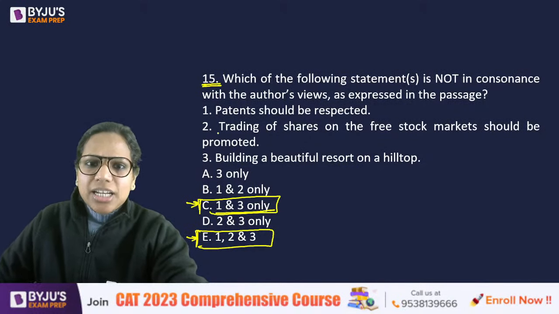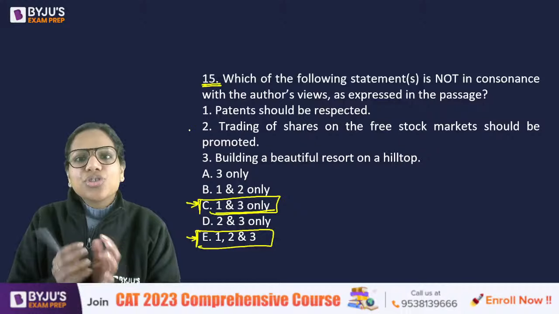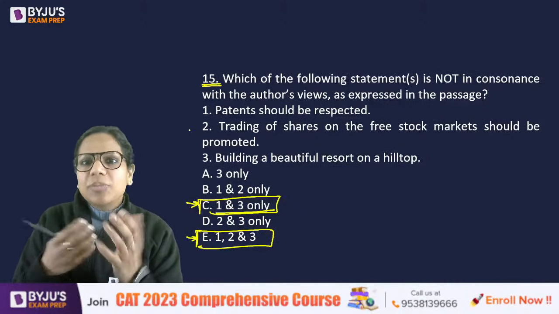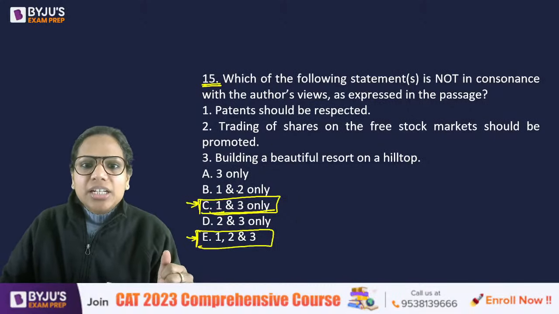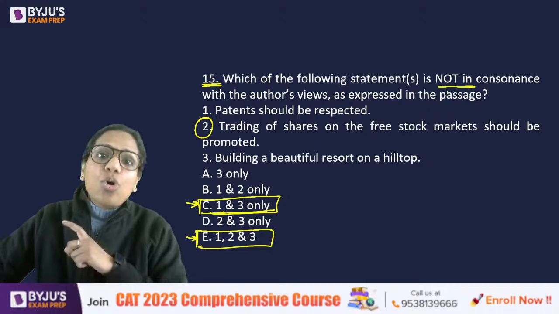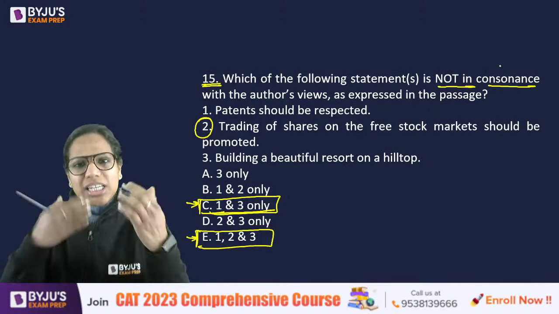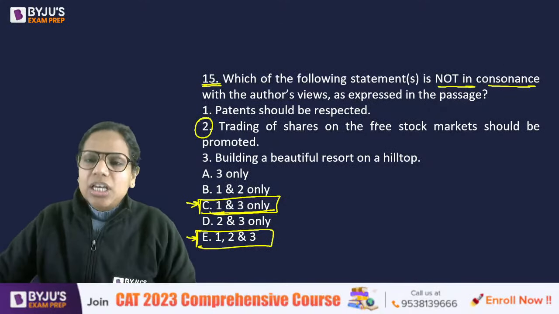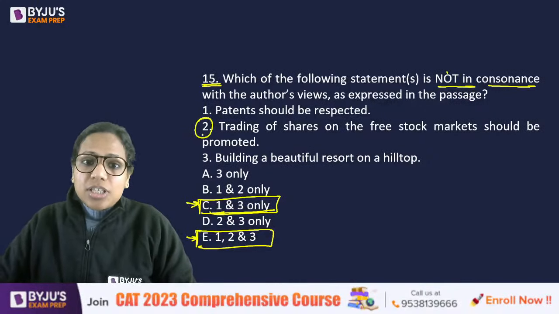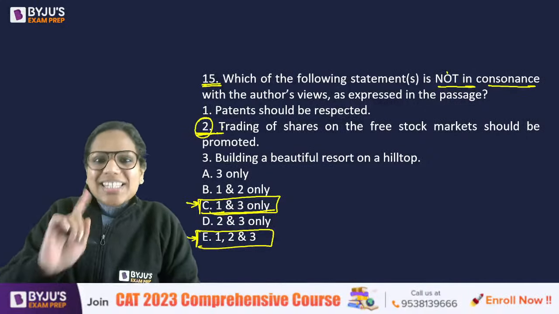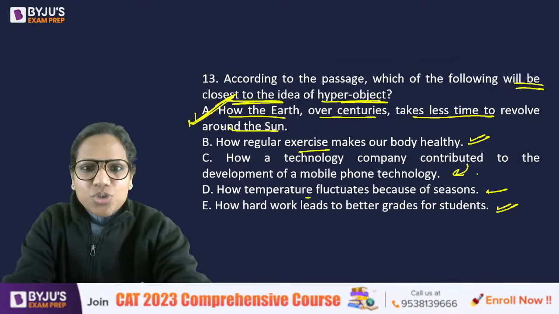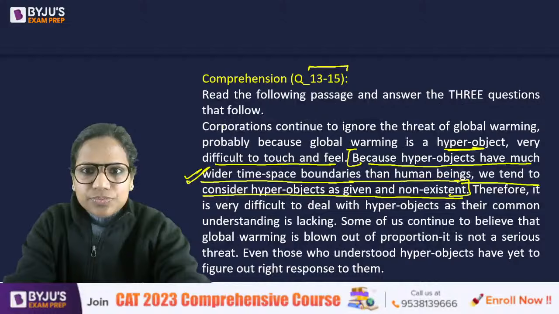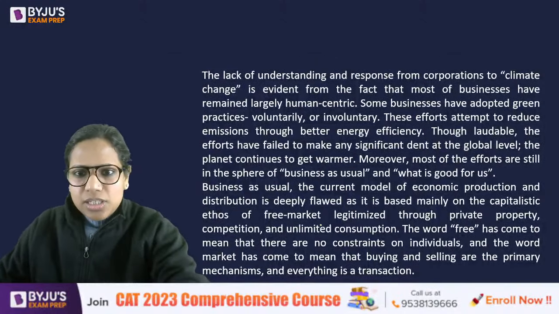Why not C? This is what students told me they were confused between, right? Some of them asked me this question after we were done with the exam. And 2 is something that is also not in consonance. Consonance means in line with, in consistency with. This is also not in consonance. Why? There is one sentence in the passage that justifies this. Okay, let me show you that sentence itself. See this.